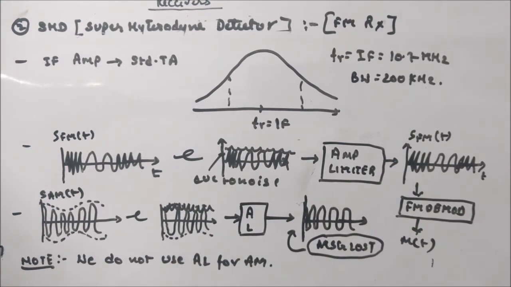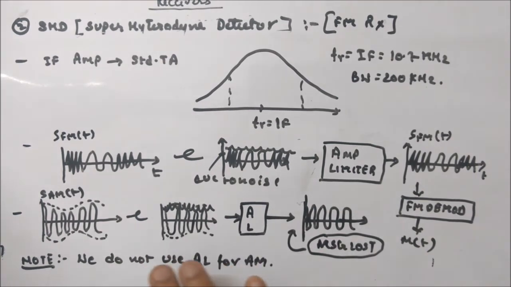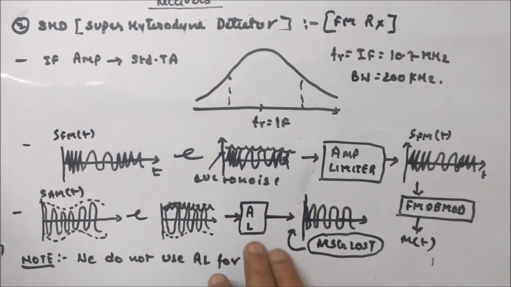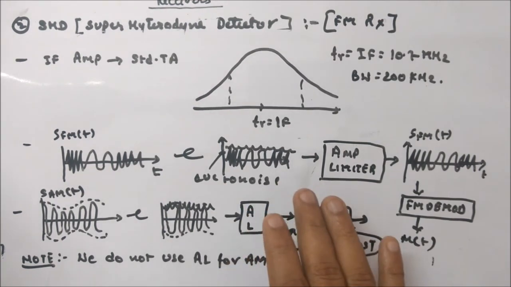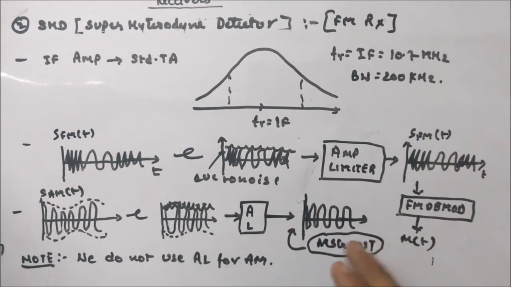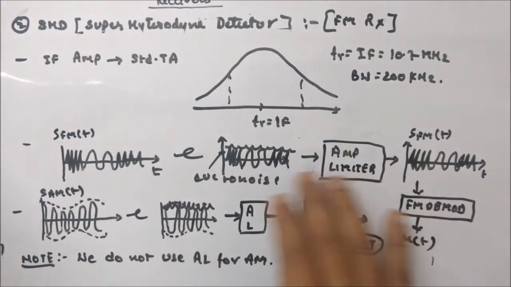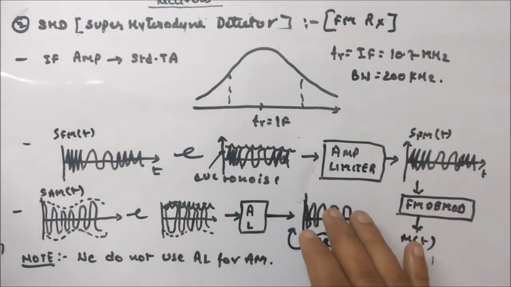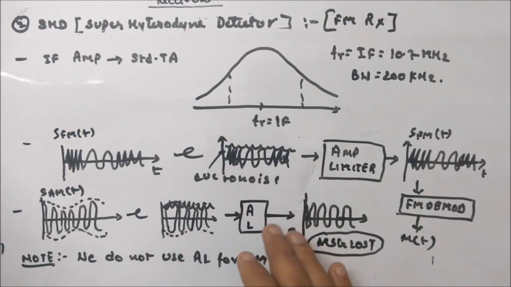So you can say that in AM the message signal is stored in the form of peak amplitude variation, which is highly disturbed with noise interference, so AM transmission is highly noisy and you won't be able to recover the message signal if you use an amplitude limiter. And in FM the information is stored in frequency variation, which is less affected by noise interference. You can see here. So that is why FM transmission is less noisy, and AM transmission is highly noisy.